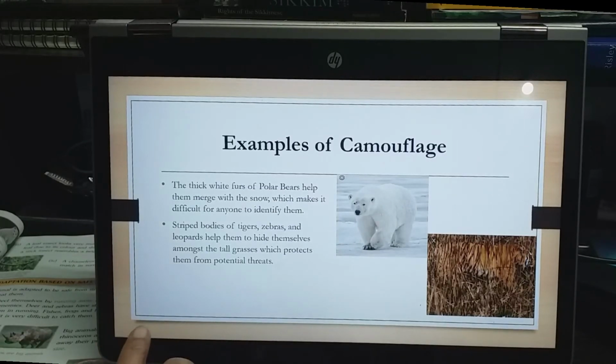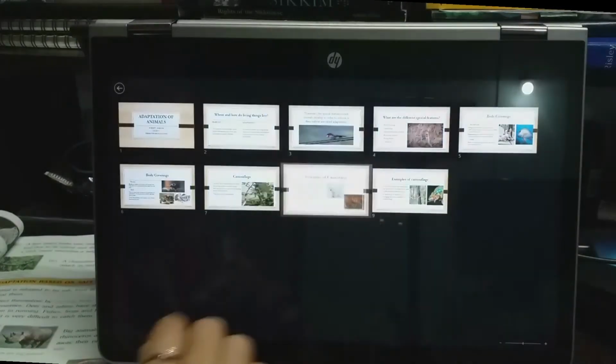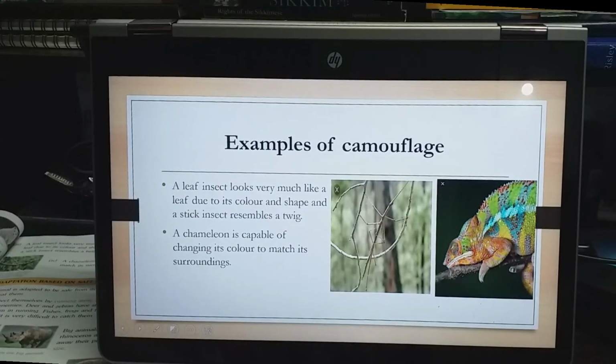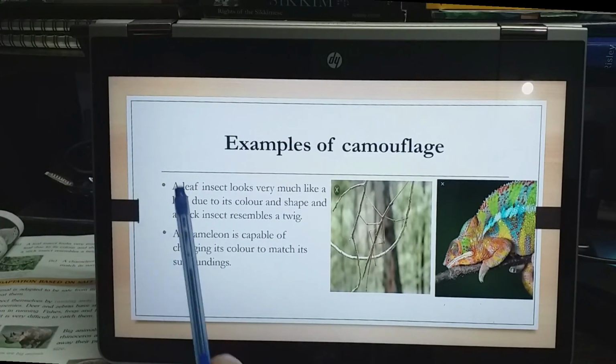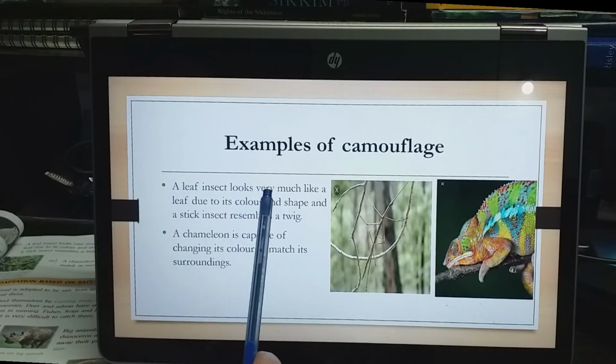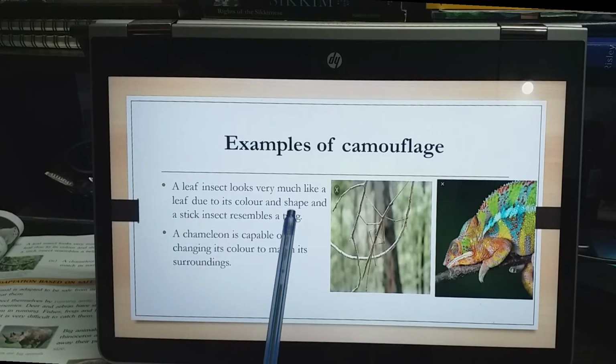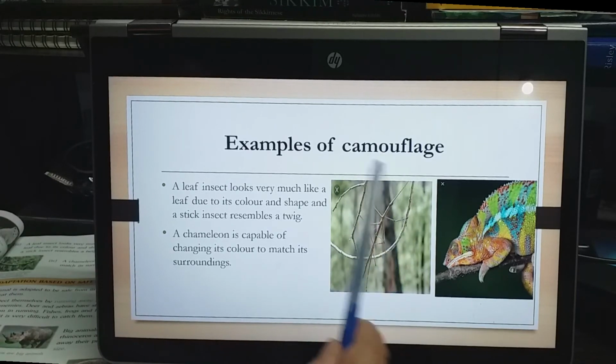Next, now the next example of camouflage is that a leaf insect looks very much like a leaf due to its color and shape, and a stick insect resembles a twig. Now, can you find the insect here? No, it's very difficult, isn't it?